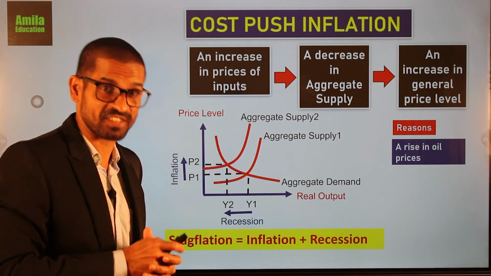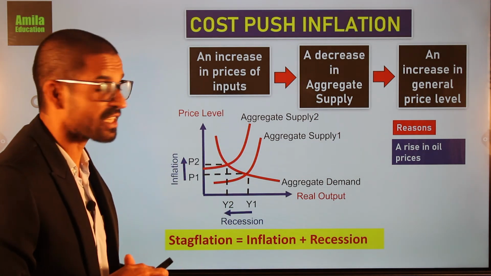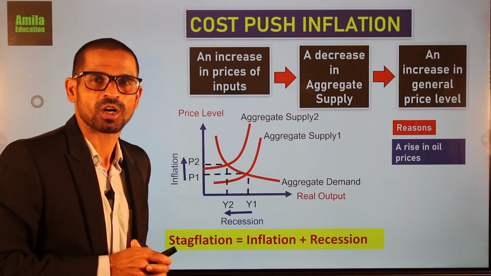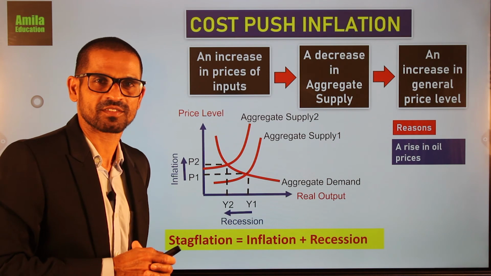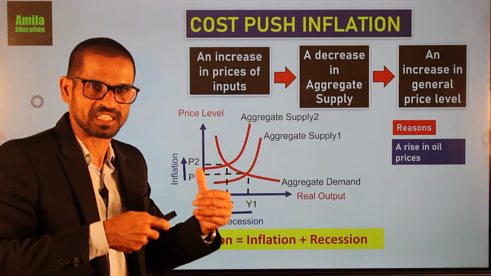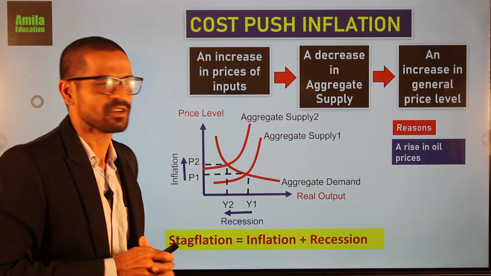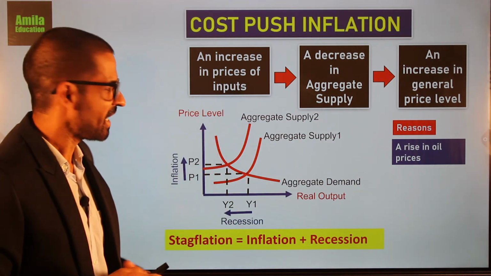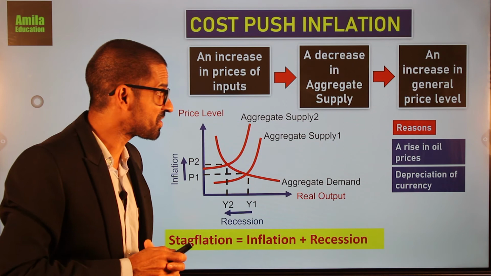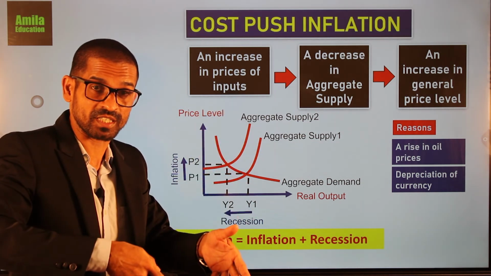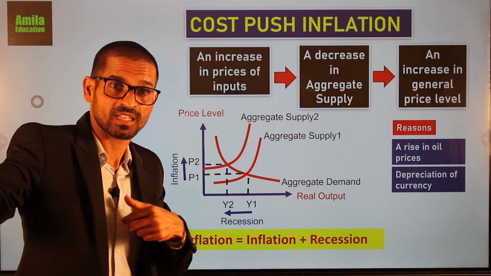the biggest reason in Sri Lanka is an increase in the price of imported raw materials, especially oil prices. You know that when the oil prices increase, there will be an increase in almost all the goods and services, which causes cost push inflation. And this is caused by depreciation of currency. Depreciation. The value of our currency is going down in terms of other currencies, right?